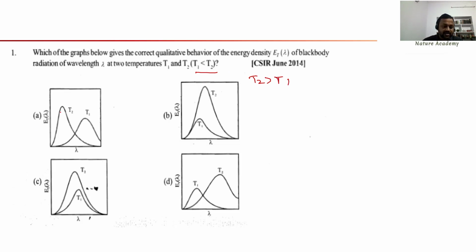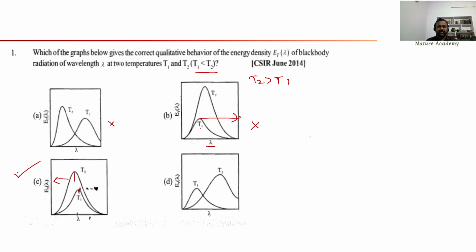Look for this one. So here energy density as a function of this one. So we got two different values, but this is not correct. And look at this diagram. T1 is this one, T2 is this one. So the peak is shifting towards the right, but the x-axis here is the wavelength. So this is not correct. If it is frequency, then it is correct, but this is the wavelength. And look at this one. So T1 is here and T2 is here. So the peak value of wavelength is shifting towards the left. So I can say this is the correct answer.